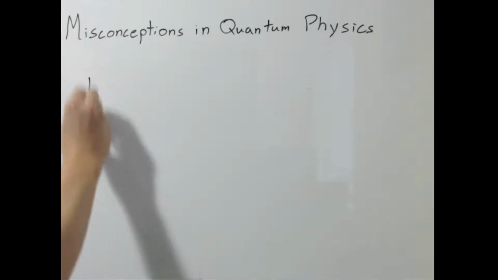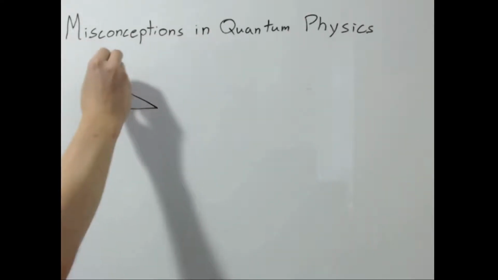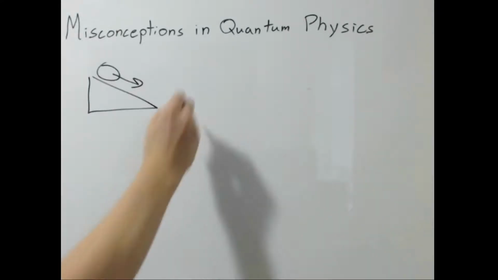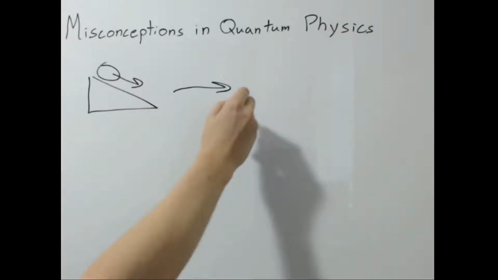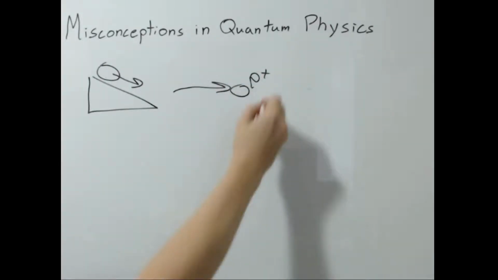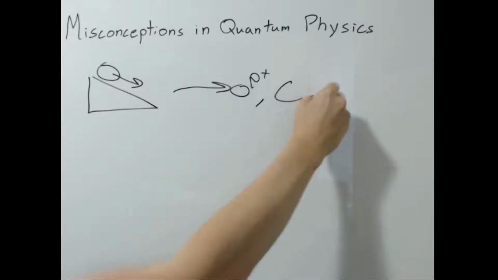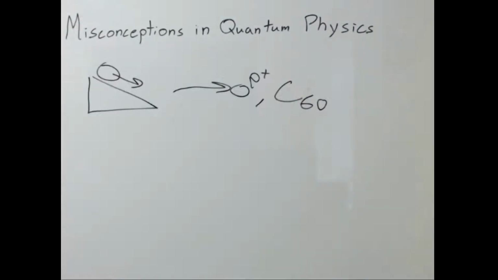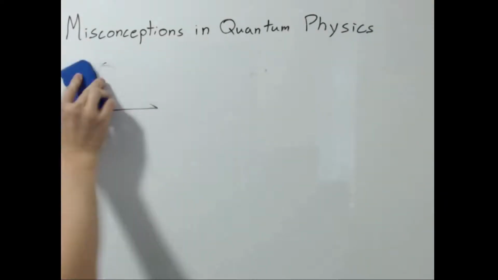Classical physics is the study of large-scale objects, such as a ball rolling down an inclined plane, while quantum physics is the study of small particles, such as a single proton or 60 carbon atoms bonded together, which is called a buckyball. Since quantum physics studies small particles which we can't see, smell, or touch, we often use ideas that we learn in classical physics in order to understand quantum physics. However, this leads to many misconceptions in quantum physics, which I'm going to talk about.